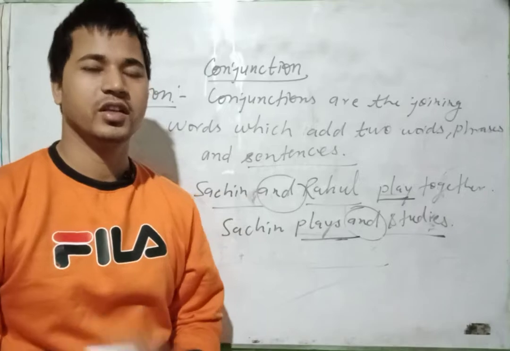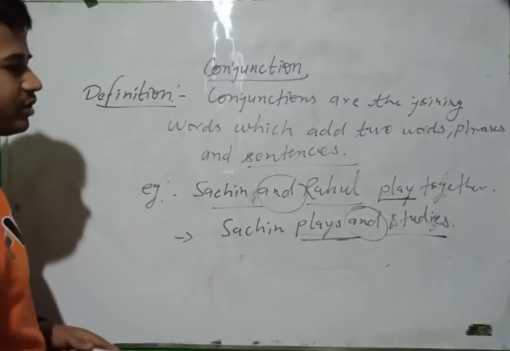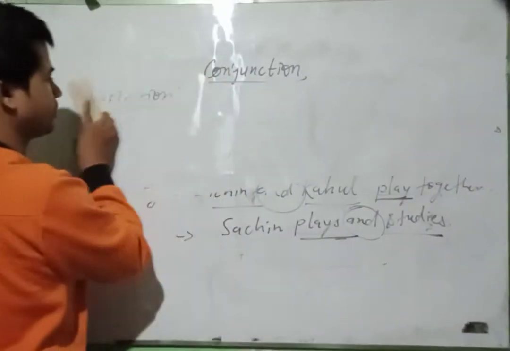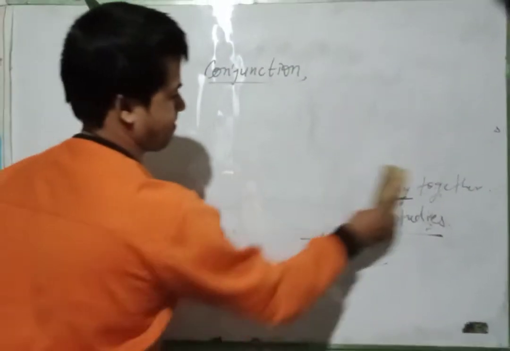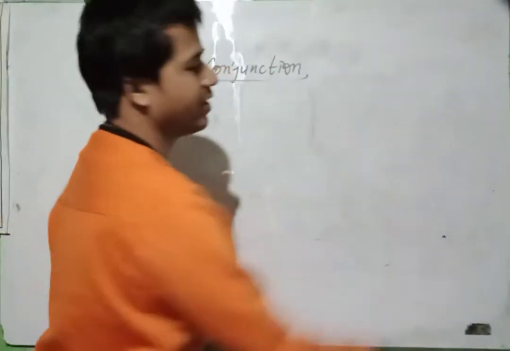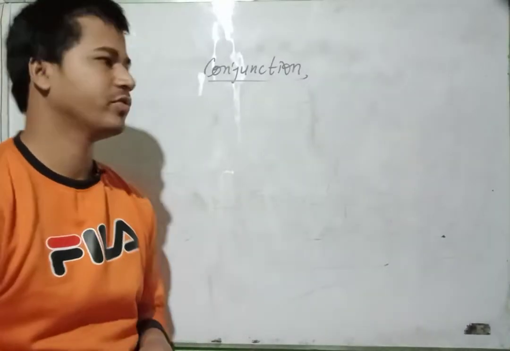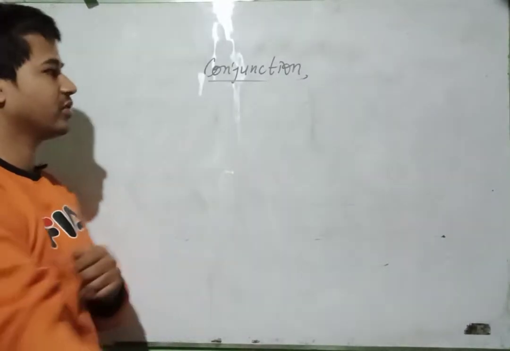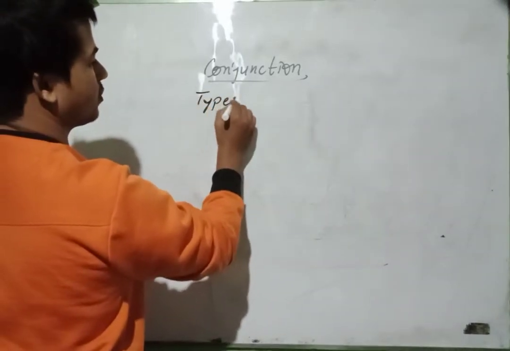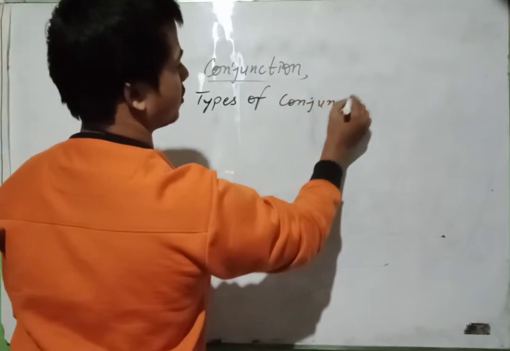What are the types of conjunction? Clear? Note it down. Now we are going to discuss the types of conjunction, which we have to study in detail.